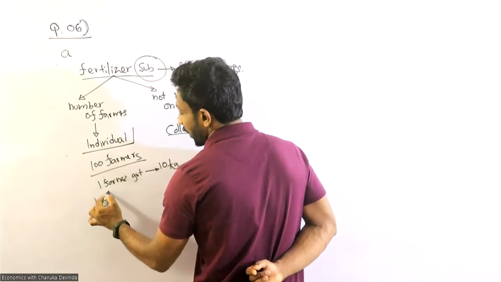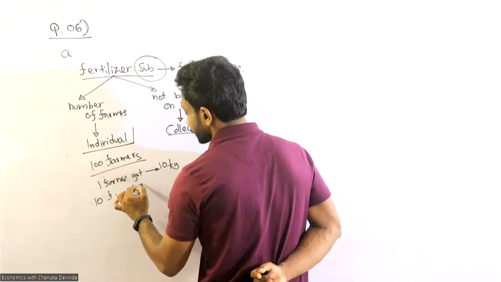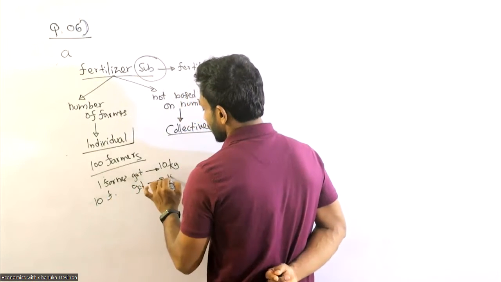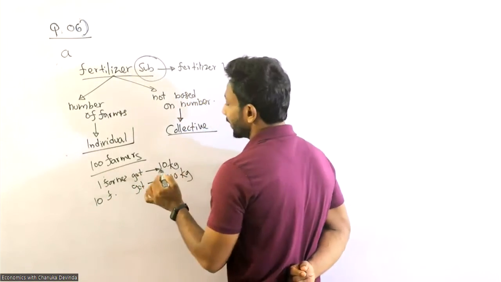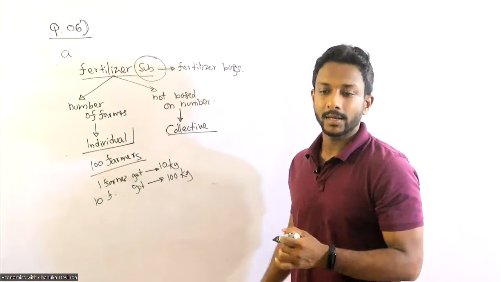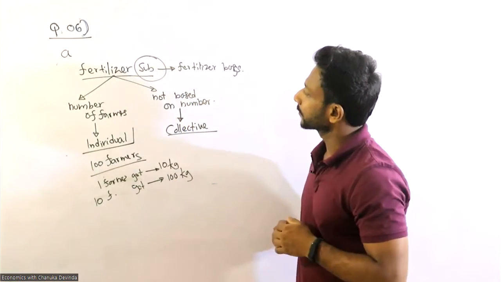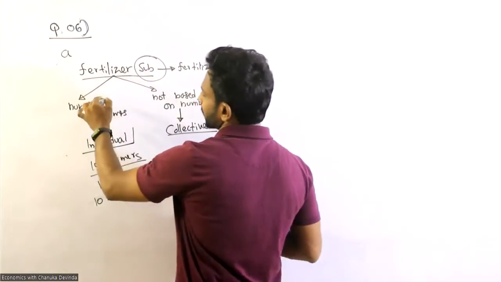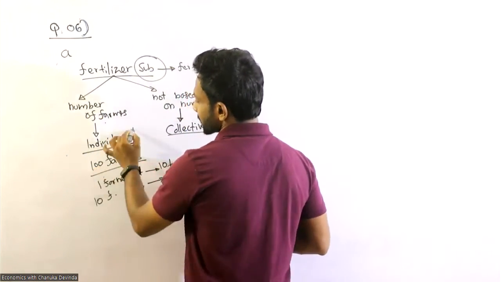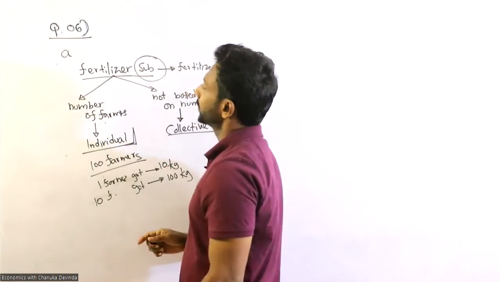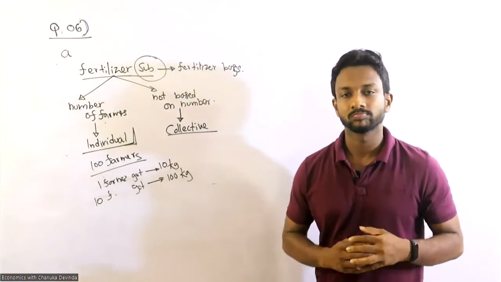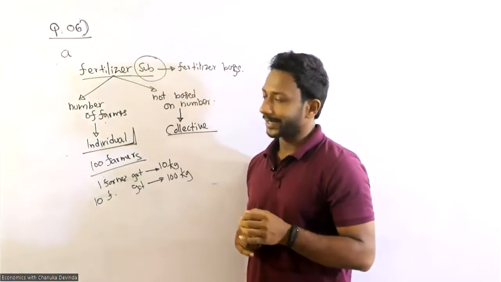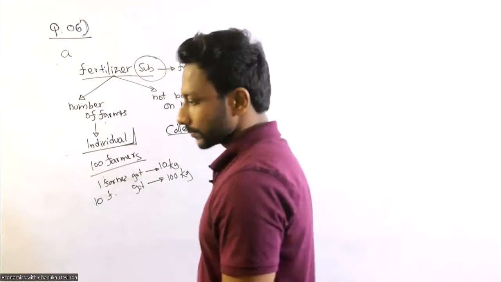Then 10 farmers get 100 kilograms. So it is based on numbers, right? Here the fertilizer subsidy is based on the number of farmers, that means individual expenditure. So that is the category.